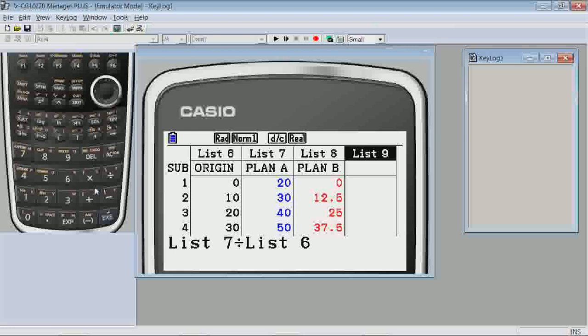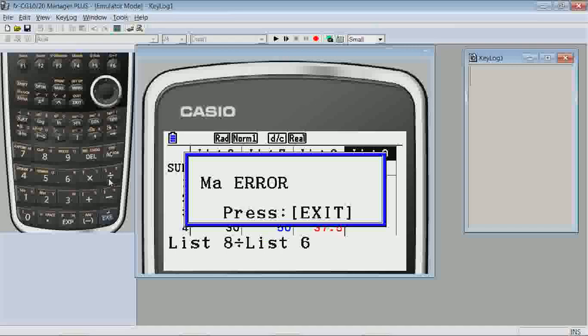Similarly, if we try to find the ratio of List 8 to List 6, we also get a math error. This is because we are unable to divide by 0.